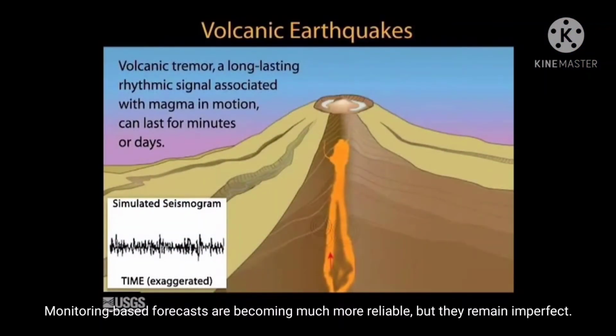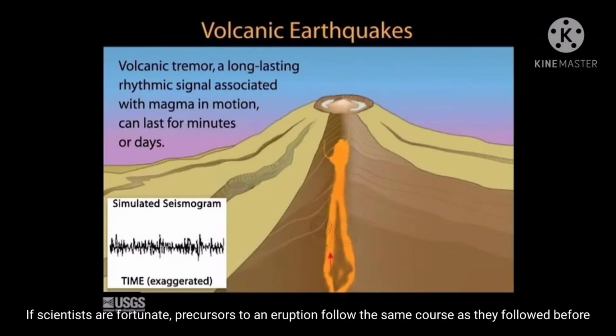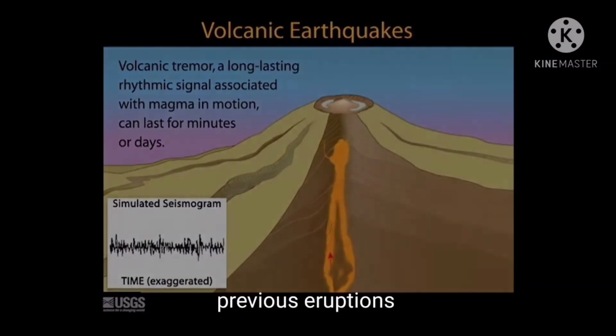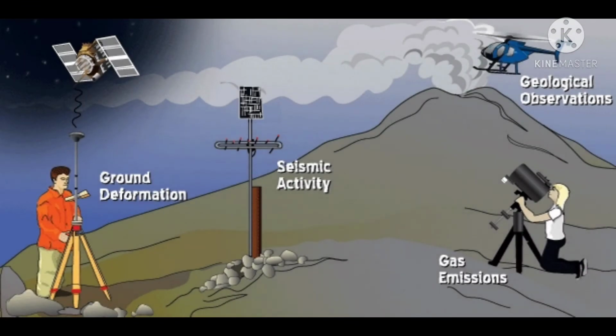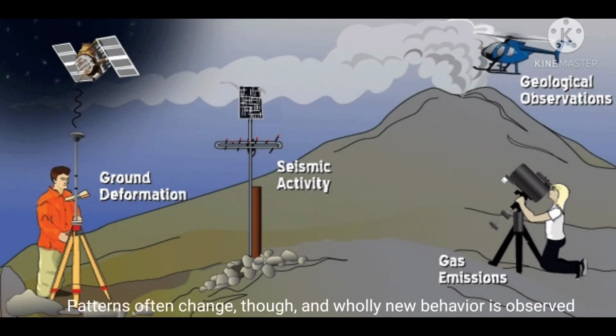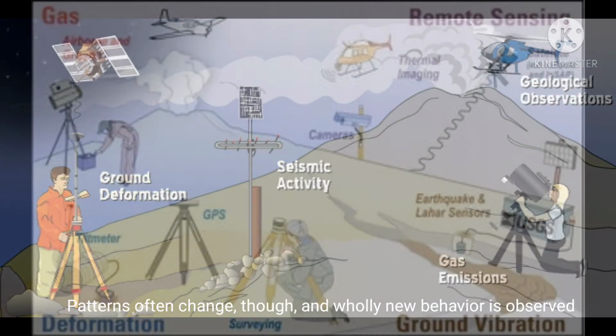Monitoring-based forecasts are becoming much more reliable, but they remain imperfect. If scientists are fortunate, precursors to an eruption follow the same course as they followed before previous eruptions. Patterns often change, though, and wholly new behavior is sometimes observed.